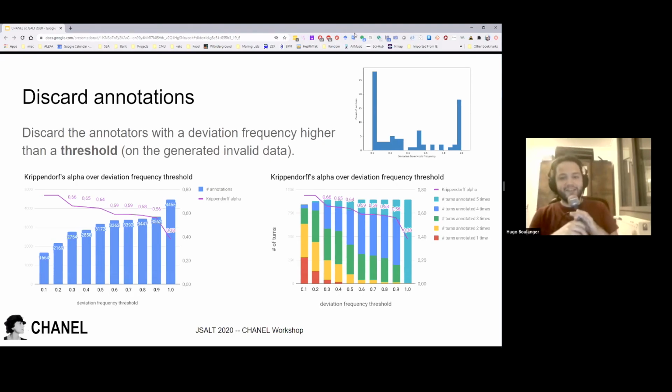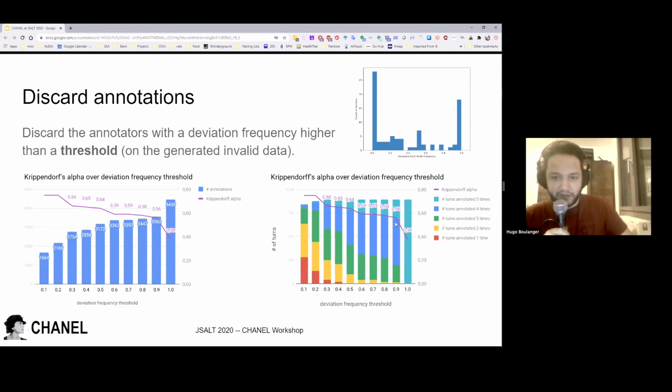So here we have the slide with the annotations that we have discarded. What's interesting is looking at the graph on the right, which shows how many times the turns are annotated, and when we move the threshold of errors, we see that we have a better alpha.